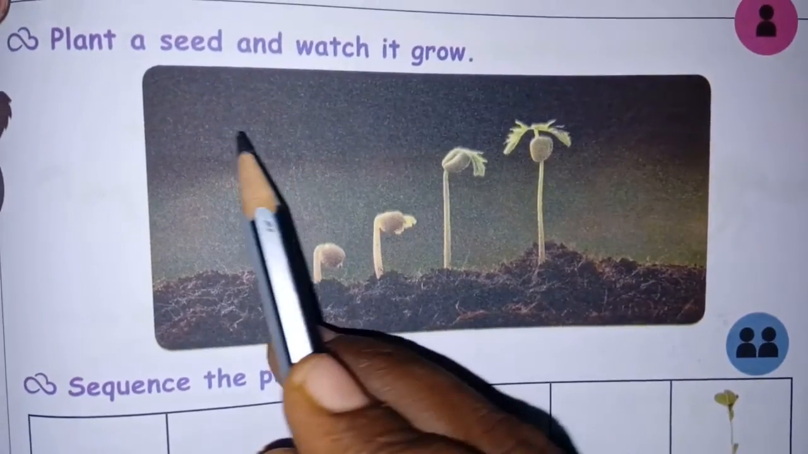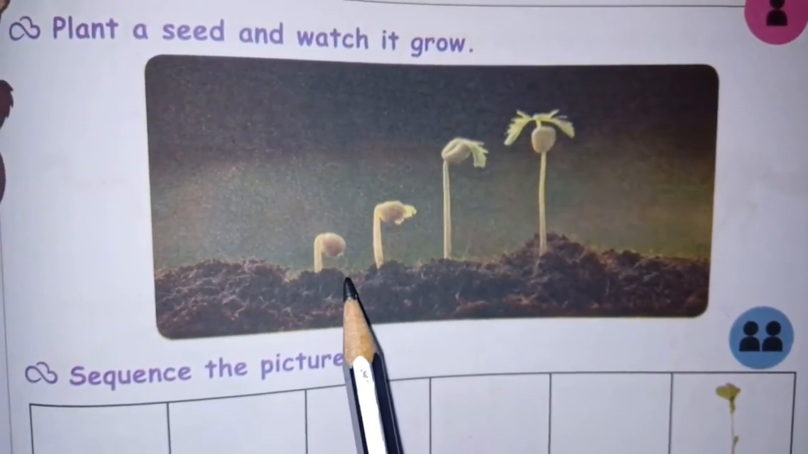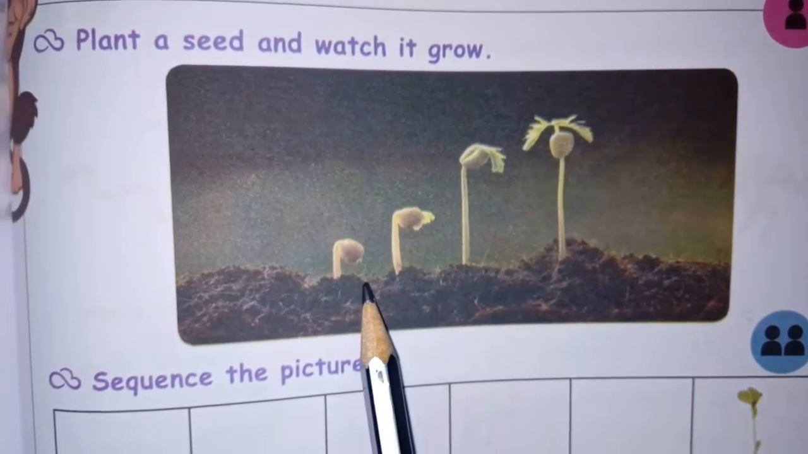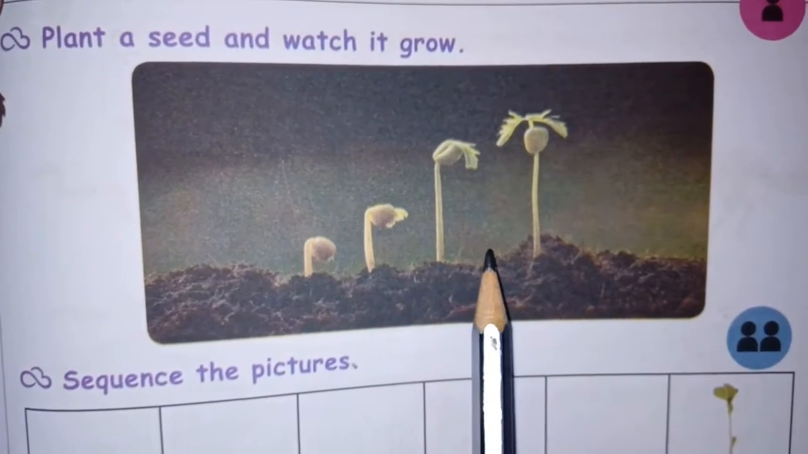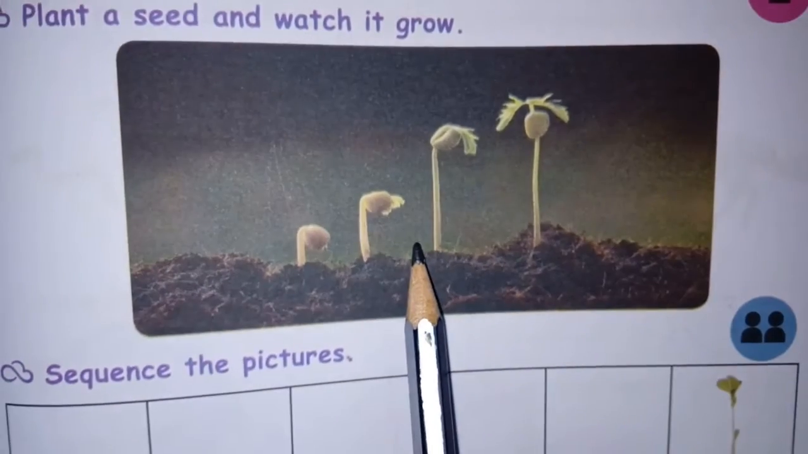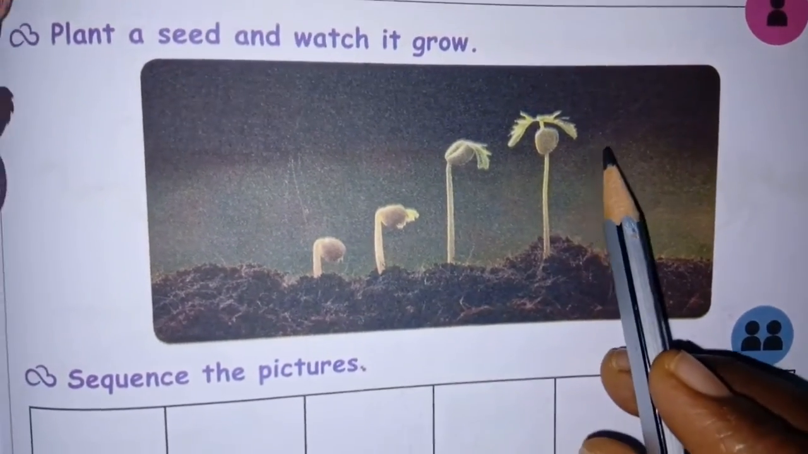So what they have given here is: plant a seed and watch it grow. So in the soil you want to plant one seed, then afterwards you want to observe what changes will be happening. So after some days it started to germinate and started to grow, and then from that it can become a new plant.